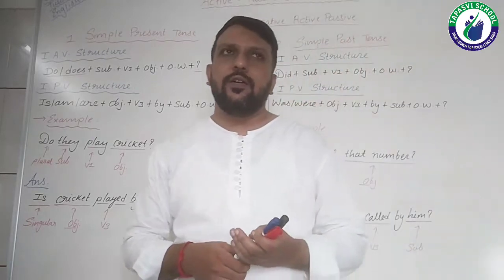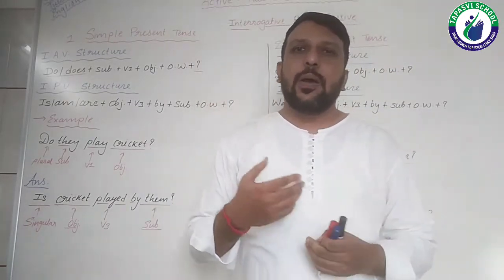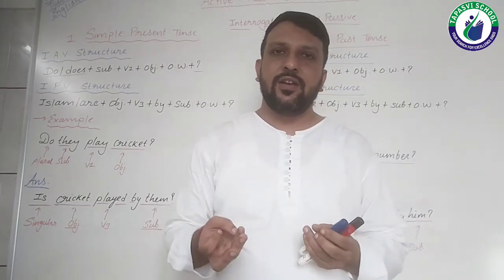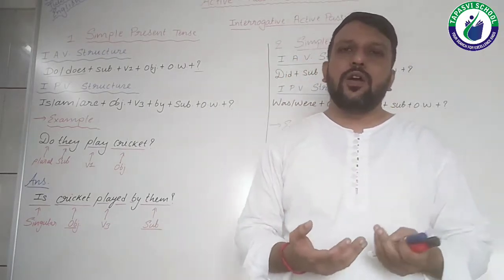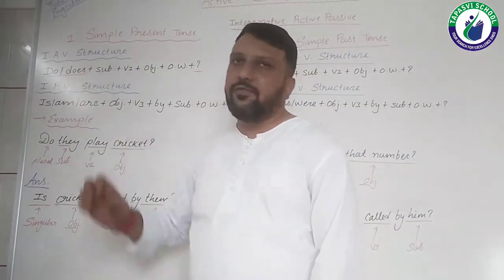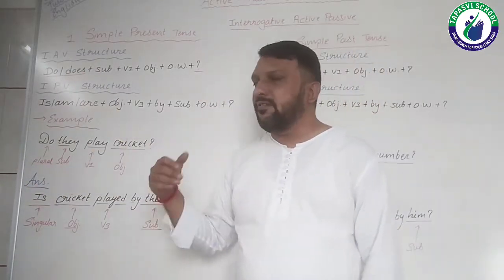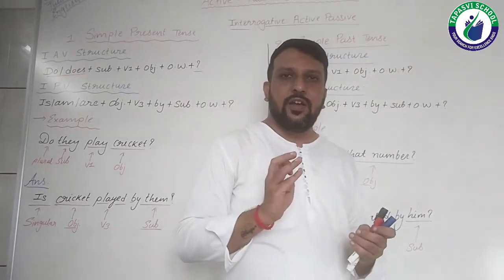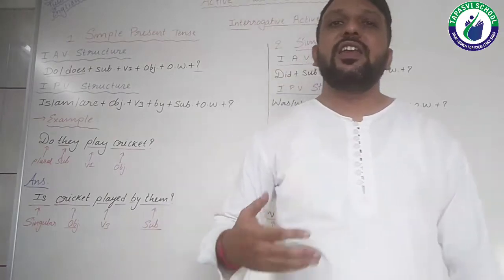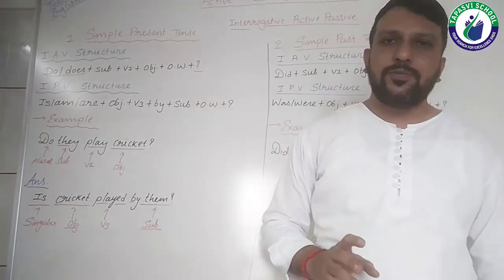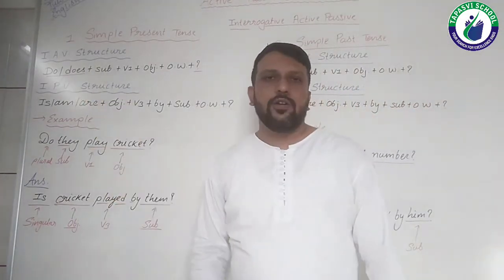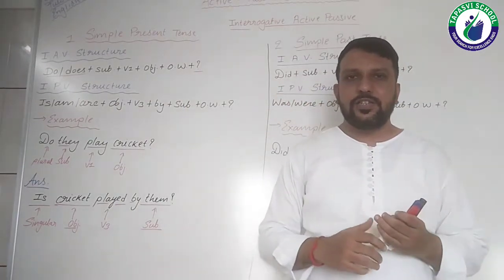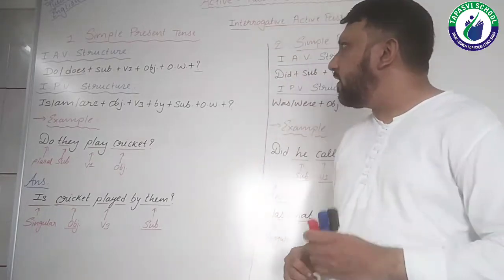Do usually would be put along with I, we, they, you, or any plural subject. Along with those we usually put do. And where we need to put does: he, she, it, any singular subject or any name, along with those we usually put does. So I guess your confusion about do and does must be clear now.